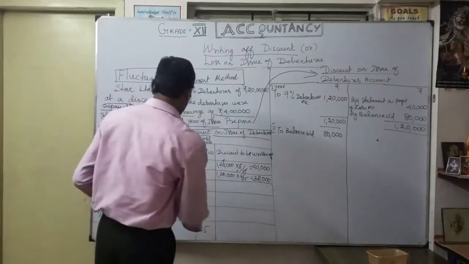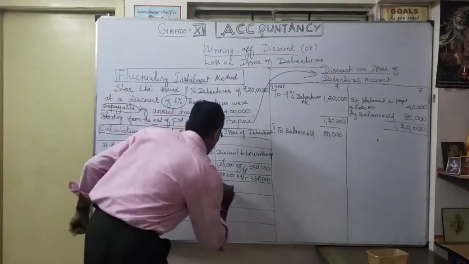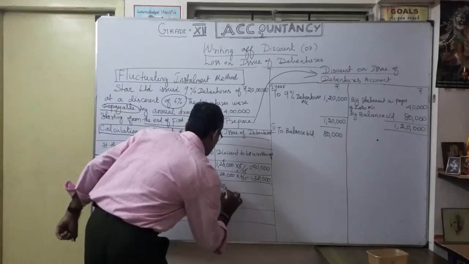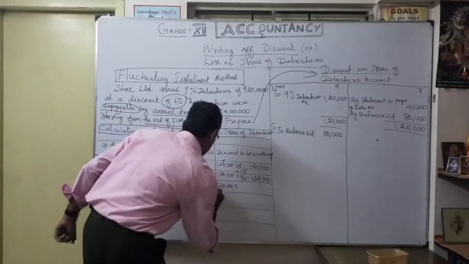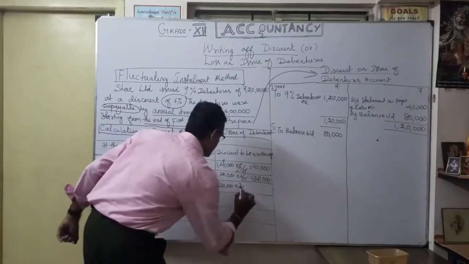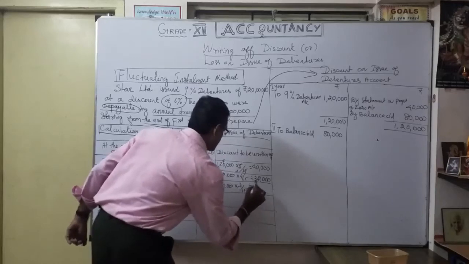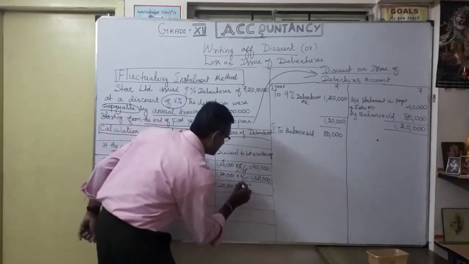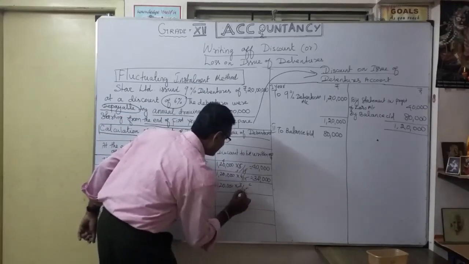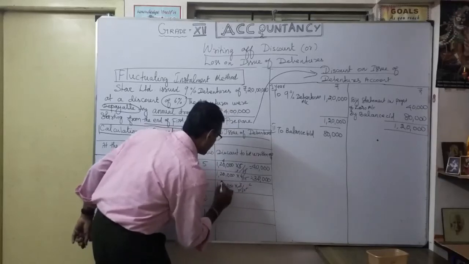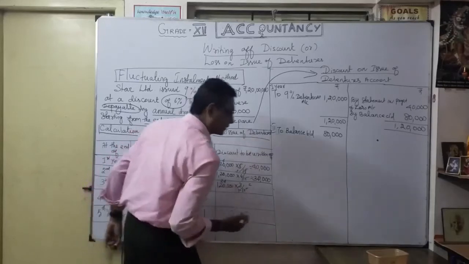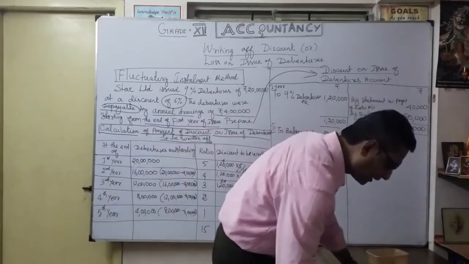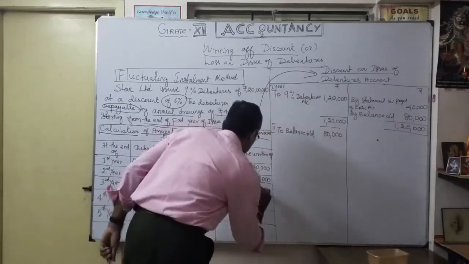Now we will check out. 1,20,000 into 3 divided by 15. Simplification is very simple. 5 3s are 15, then 2 5s are 10, 24,000, isn't it? So 24,000, that is your third year.